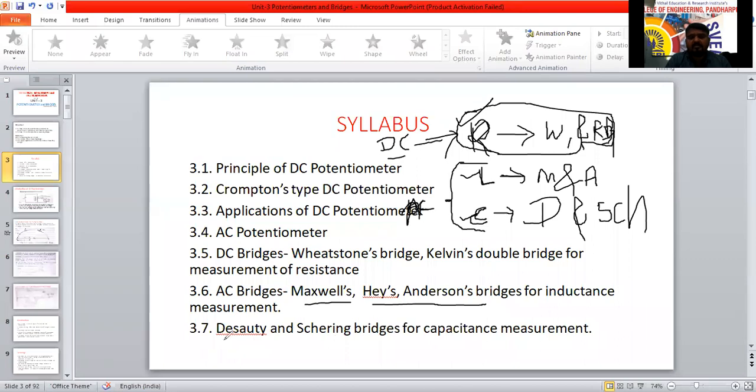So this is the syllabus of the third unit here. Two parts, potentiometer and bridges. Is it clear? Yes, sir. Okay. Roll number 21 is signing now. Next, we will go further.